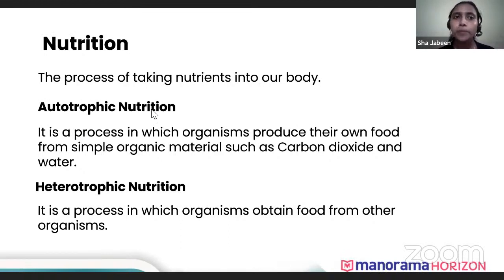Whereas heterotrophic nutrition is for organisms that obtain their food from other sources. It can be from plants or animals. They obtain food from other sources. Hence, they are known as heterotrophic. That kind of process is known as heterotrophic nutrition. So we'll be studying both in detail, that is autotrophic nutrition and heterotrophic nutrition.